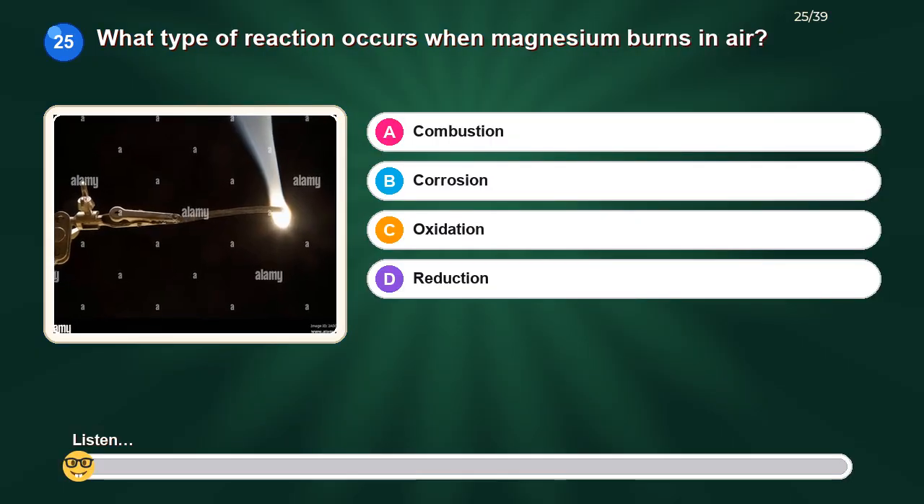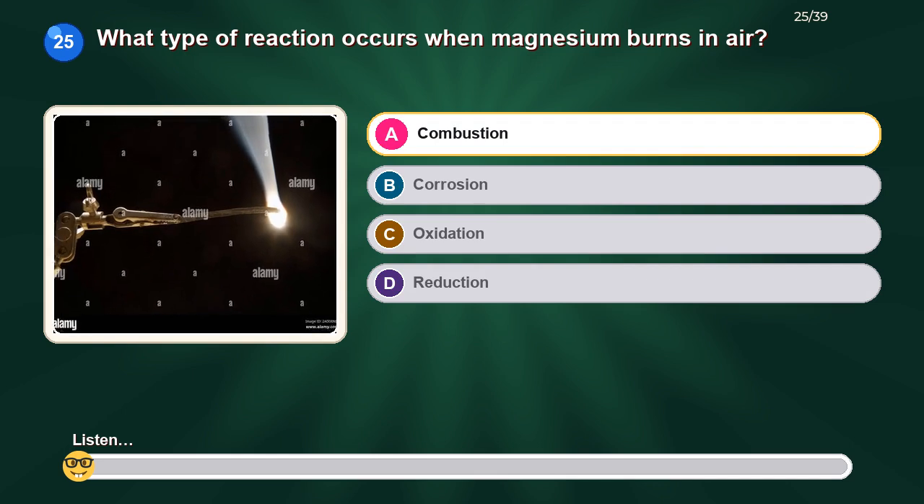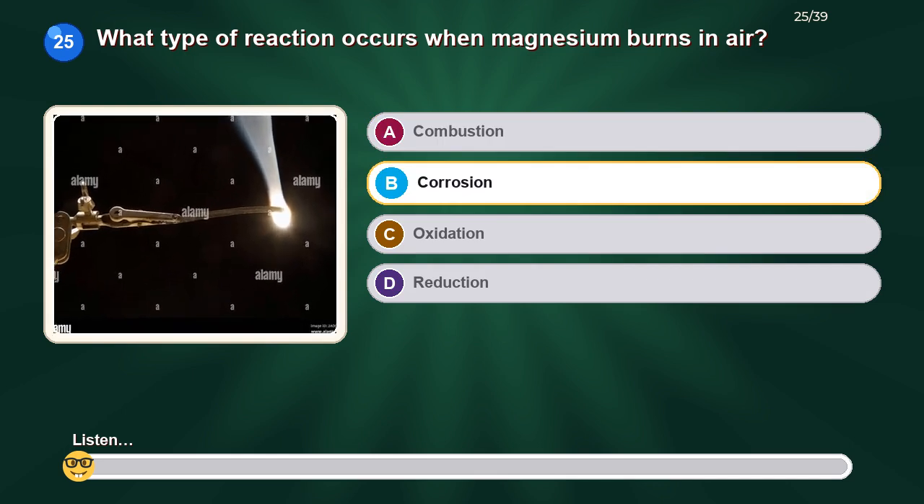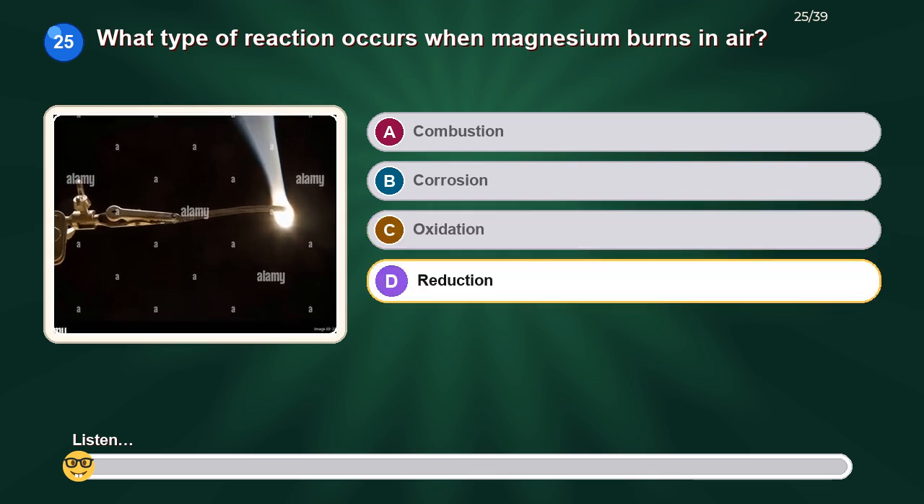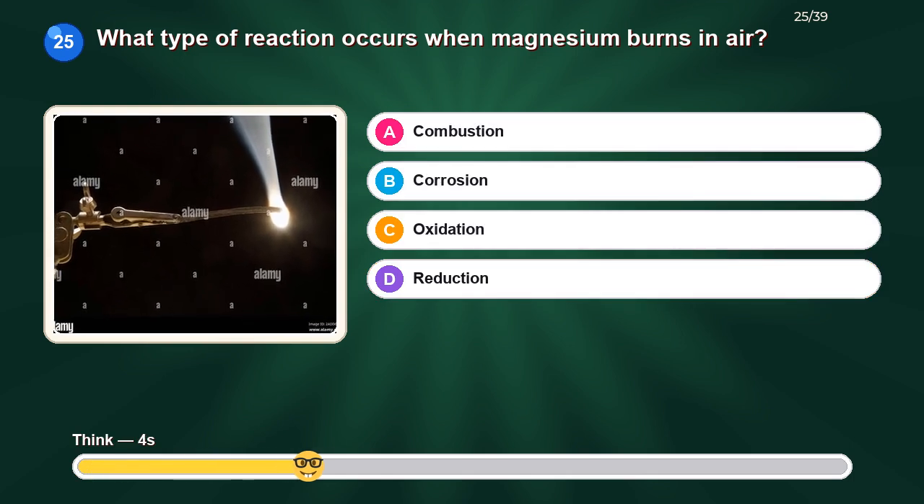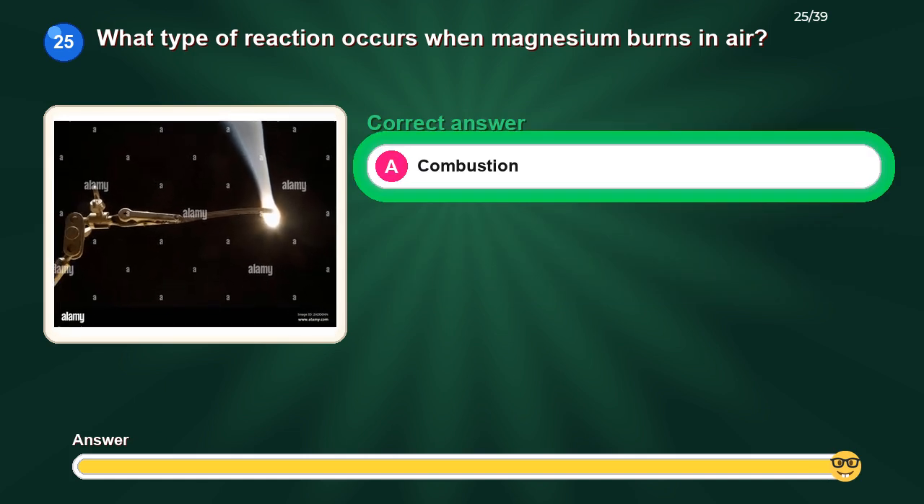What type of reaction occurs when magnesium burns in air? Option A, combustion. Option B, corrosion. Option C, oxidation. Option D, reduction. The correct answer is combustion.